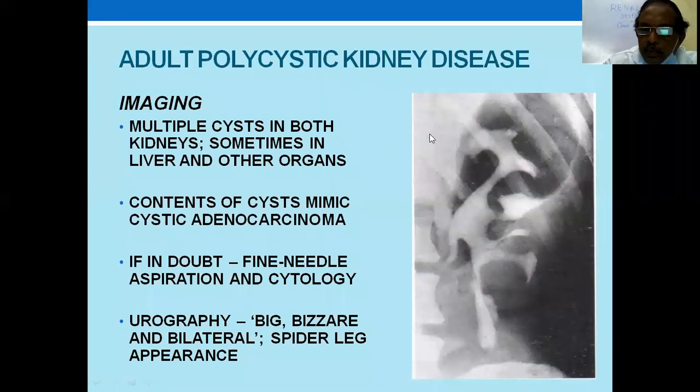It is small, normally it is concave, whereas it is smooth. Content of cyst mimic cystadenocarcinoma. Sometimes, unless you do a CT scan, it will be difficult to diagnose between a unilateral polycystic kidney and a malignancy. But polycystic kidneys are usually 95%, 96% bilateral. If you have a doubt about a cyst, multicystic, big cyst and a cystic malignancy, you'll have to do a cystic aspiration and cytology. And this needle aspiration doesn't result in spread of the malignancy.